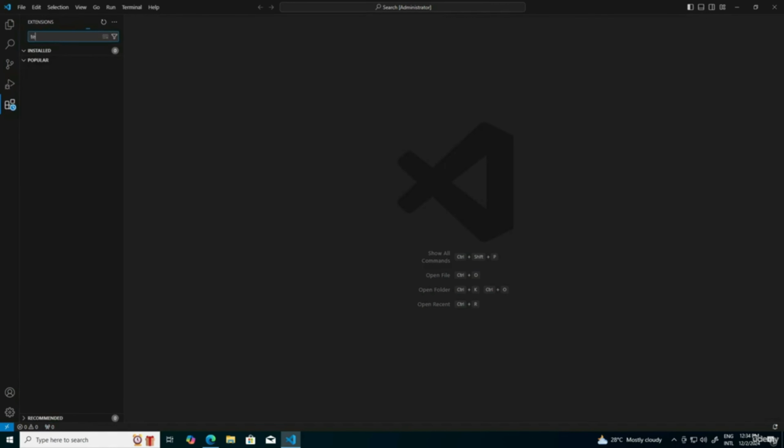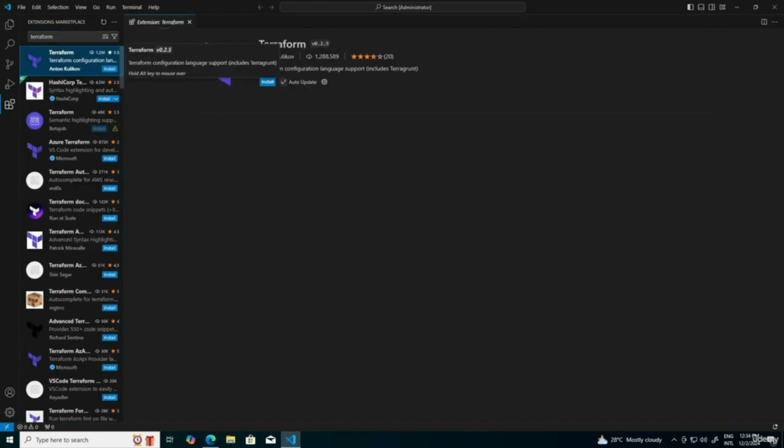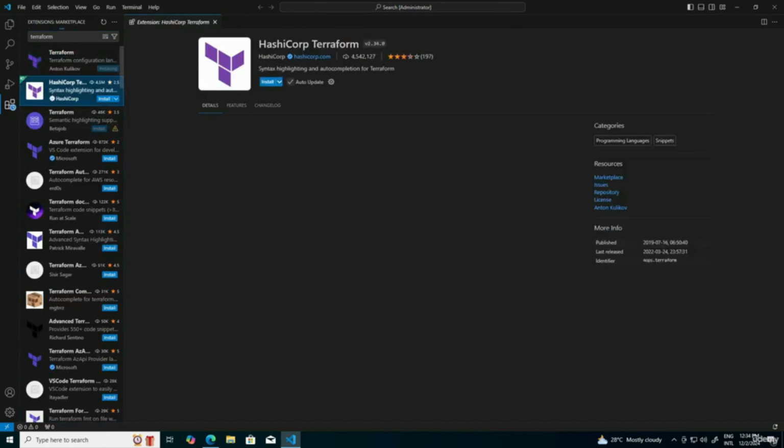So I will write here Terraform. This extension will help us while writing our Terraform code. This one, and this is the official one from hashicorp.com. So we are good to install it.